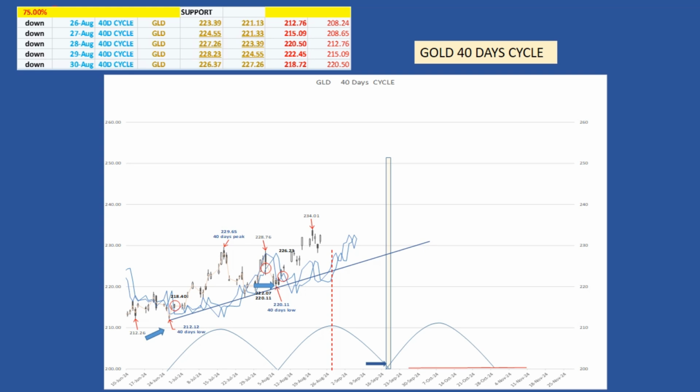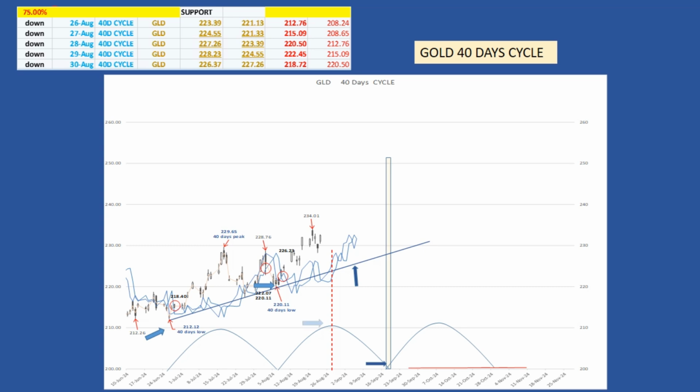After the 40 days low, I draw the 40 days cycle trend line, which Hurst called the VTL. A crossing below this trend line will confirm the potential 80 days peak formation. After the 80 days peak is confirmed, the gold market should cross below its cycle lines, providing a downside target for this second 40 days cycle low.